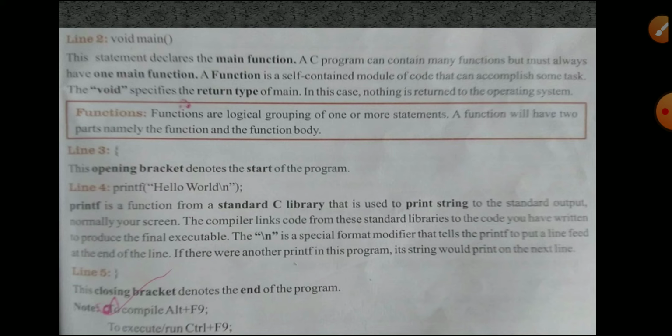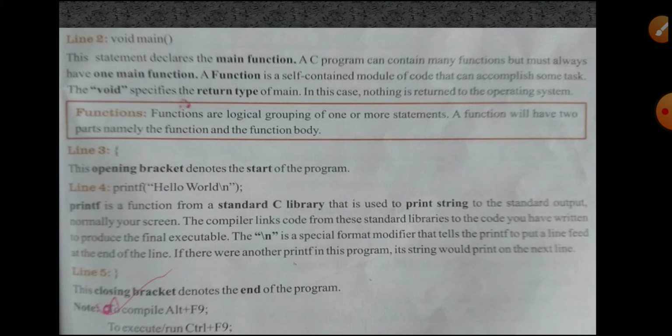Line 3, curly braces will open. This opening bracket denotes the start of the program. After the main function we will start the body of the function. So that curly brace is the starting point of the C program.